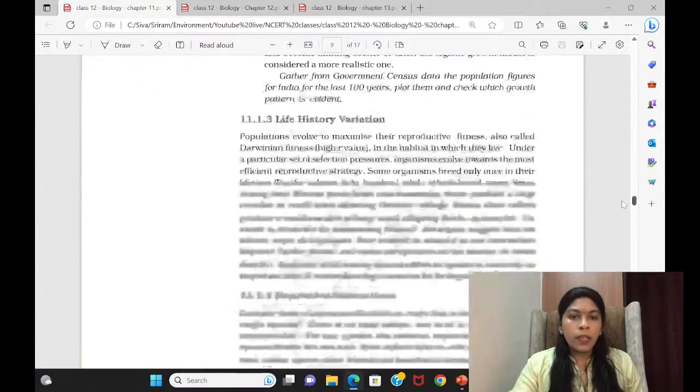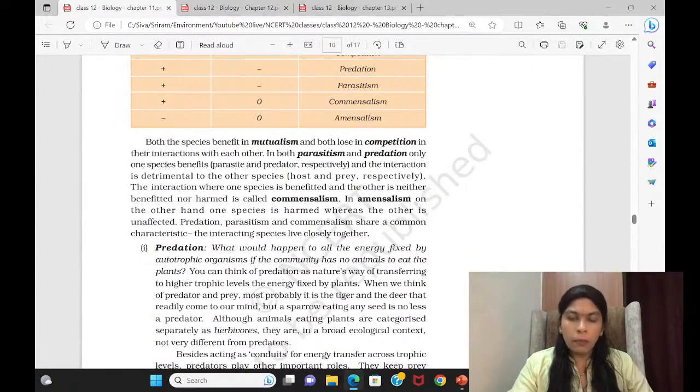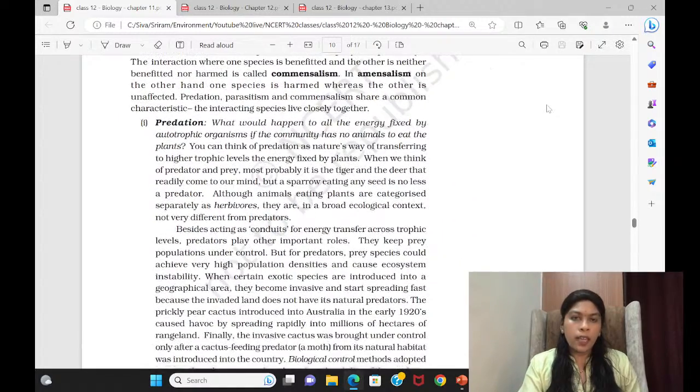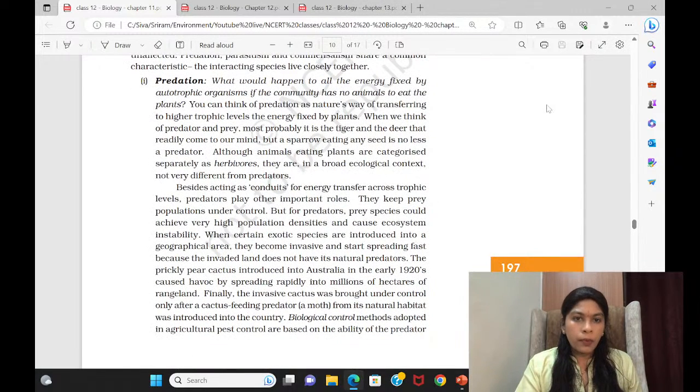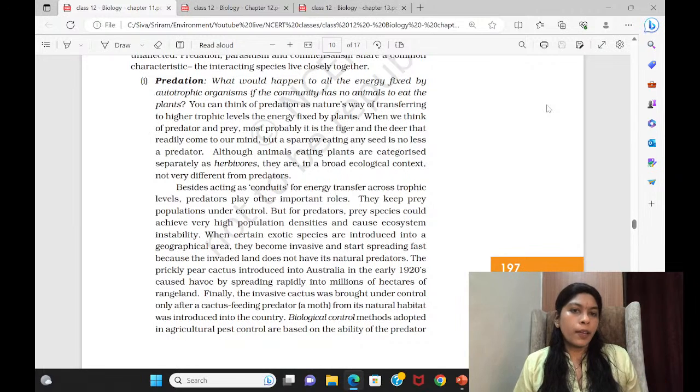Yes, so we were here. I told you that this particular part is very important, what and all you have to learn. So I'll start from that. Generally, they have started with predation. I think we have started this, right? So we said that predation means that one organism eats the other, that is called predation. So not only animals predate, but plants also do predate, right?